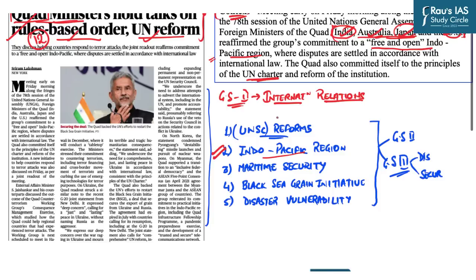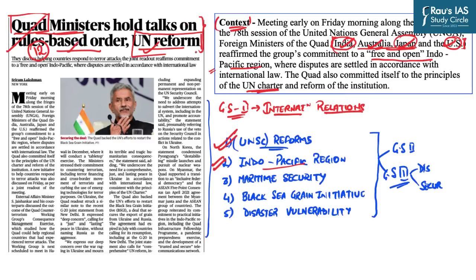In today's session, what we will be dealing with is, one, the UNSC reforms, because this is the mega theme of this particular talk. Also, we will talk about the disaster vulnerability of these Quad members, because the Indo-Pacific region again is one of the most vulnerable regions when it comes to natural disasters. So this topic we will deal with from the General Studies Mains Paper 2 perspective, and this theme from the General Studies Mains Paper 3 perspective. Also, we will be dealing with the mapping section of the Black Sea, right?